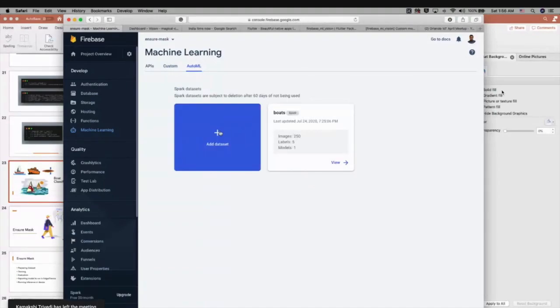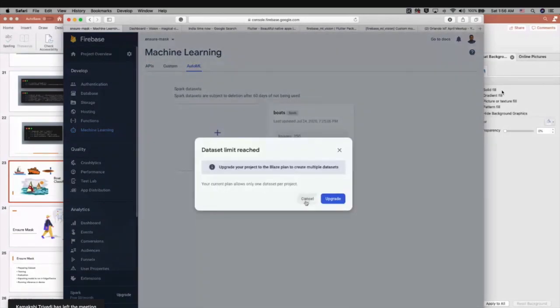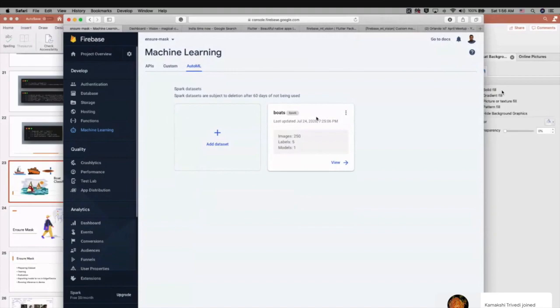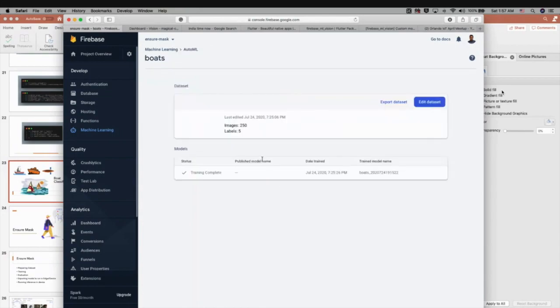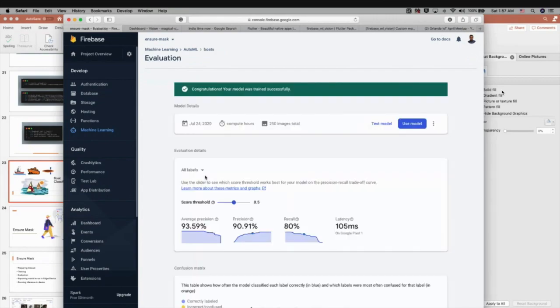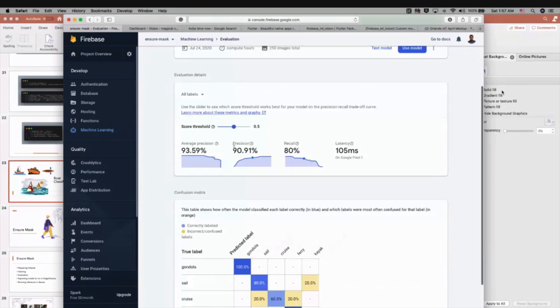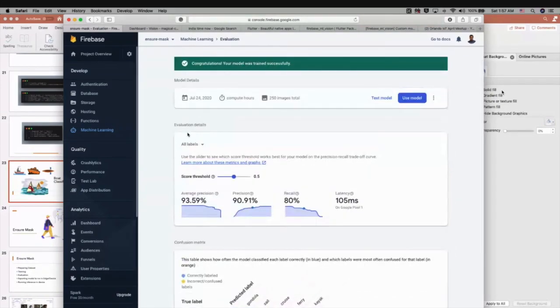So what I did is I added the data set. Okay, I reached the limit. So I have this data set. I uploaded all these images in a zip directory. Since I had put them in separate folders, it created the labels based on those folders. So I have 250 images, 50 images for each label. Once I uploaded, everything is good. Then it starts training. It spins up a virtual machine and trains your model. Once everything is trained, I get the metrics to evaluate, right?